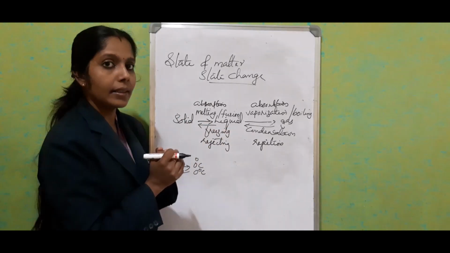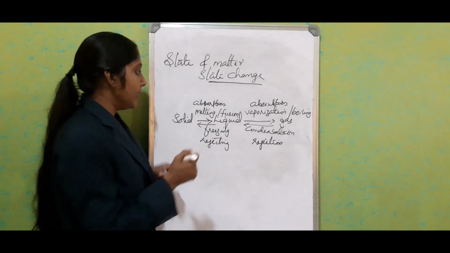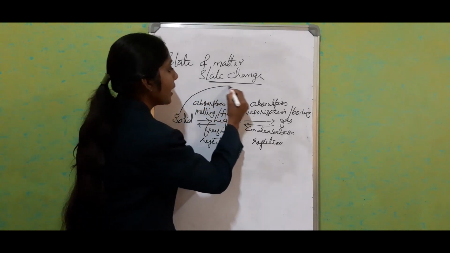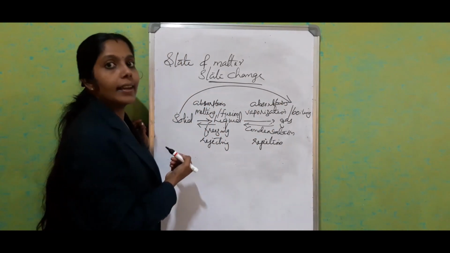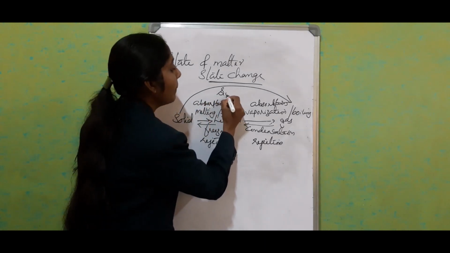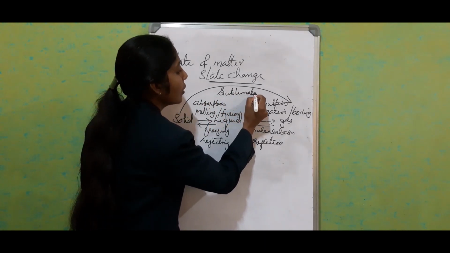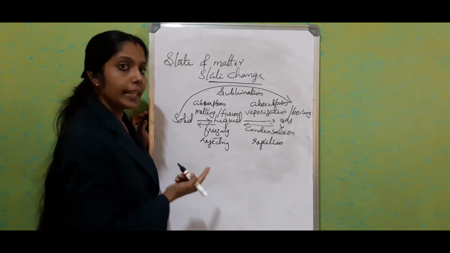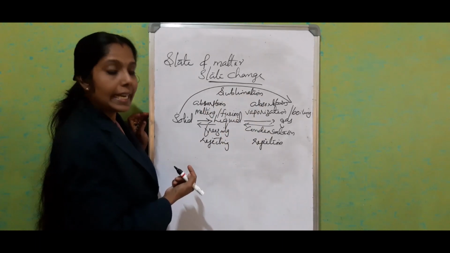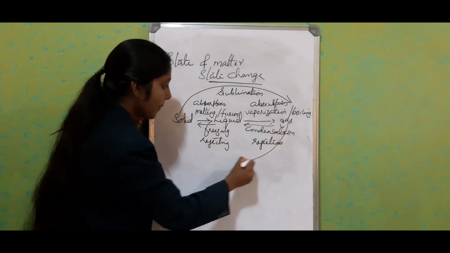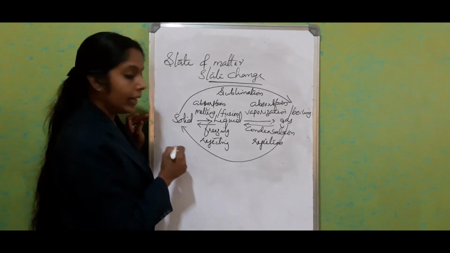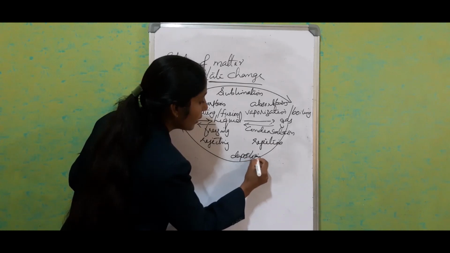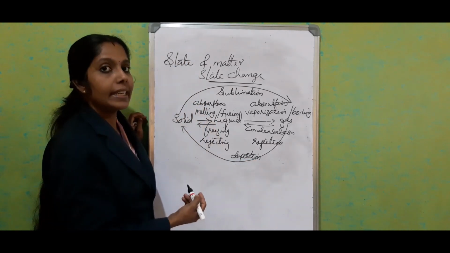These are the very simple things. So we have two more processes. One, without going to the liquid state, the solid can change into gas directly. We used to call it as sublimation. So sublimation is a process of changing solid into gaseous state directly by absorption of heat energy. Same way, gas will change directly into solid. This is called deposition. And during that time, the heat energy will be rejected.